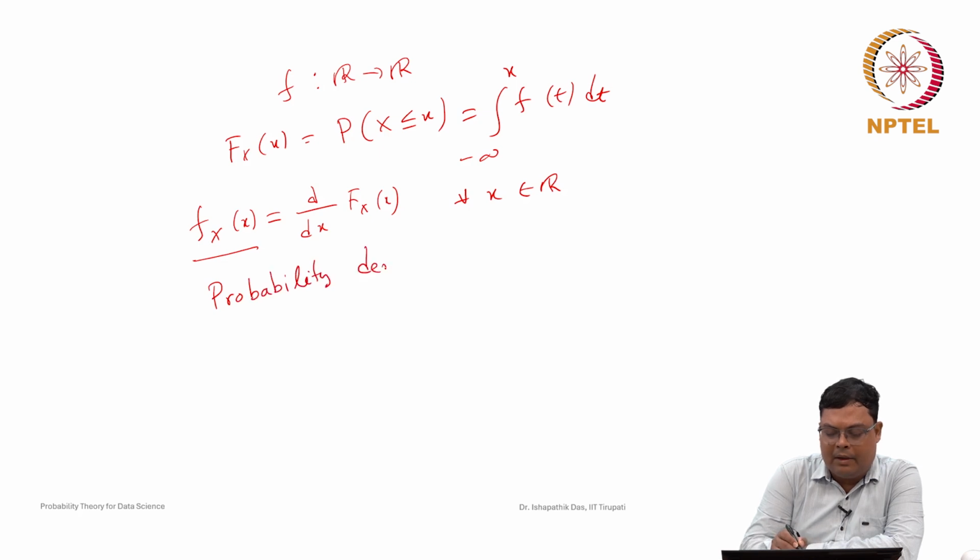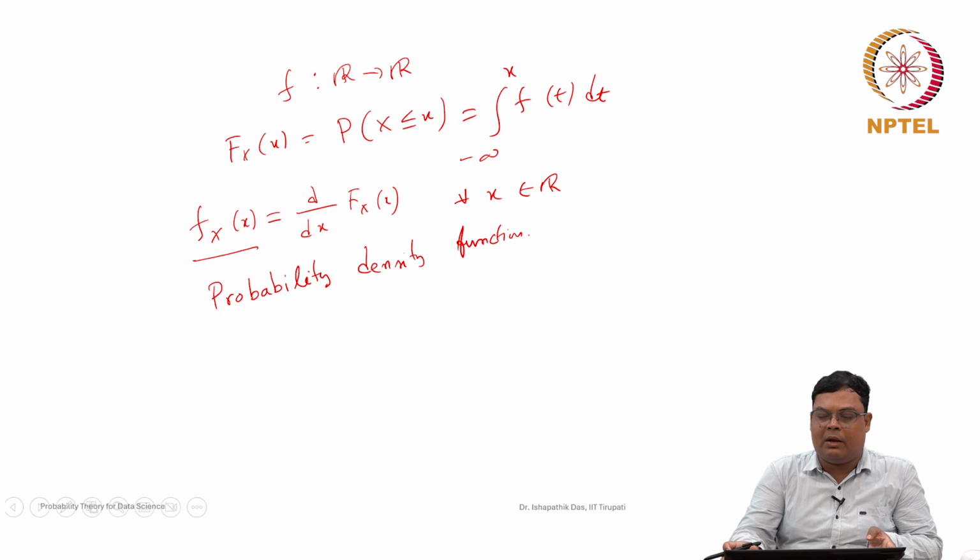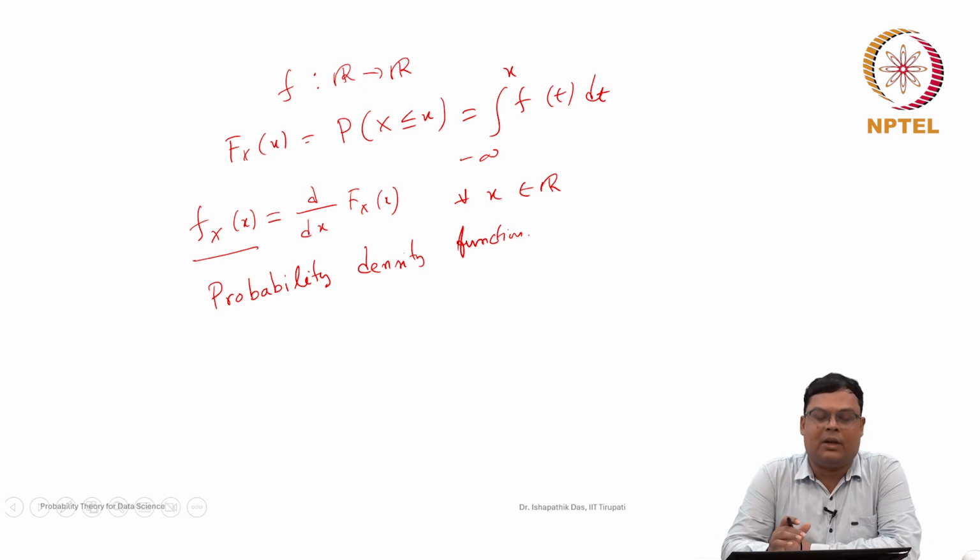It is analogous to the probability mass function in the discrete case. In the discrete case, this derivative does not exist for the distribution function, and we define the probability mass function. But in the continuous case, a derivative exists for all x, so we define the probability density function.